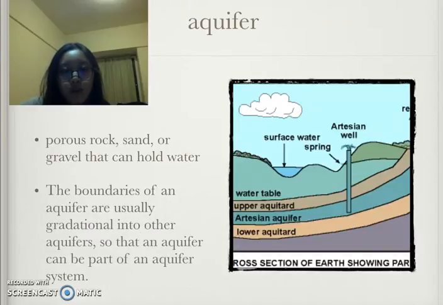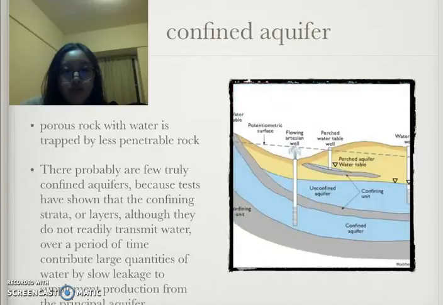Aquifer is a porous rock, sand, or gravel that can hold water. The boundaries of an aquifer are usually gradational into other aquifers, so that an aquifer can be part of an aquifer system. Confined aquifer is a porous rock with water trapped by less penetrable rock.